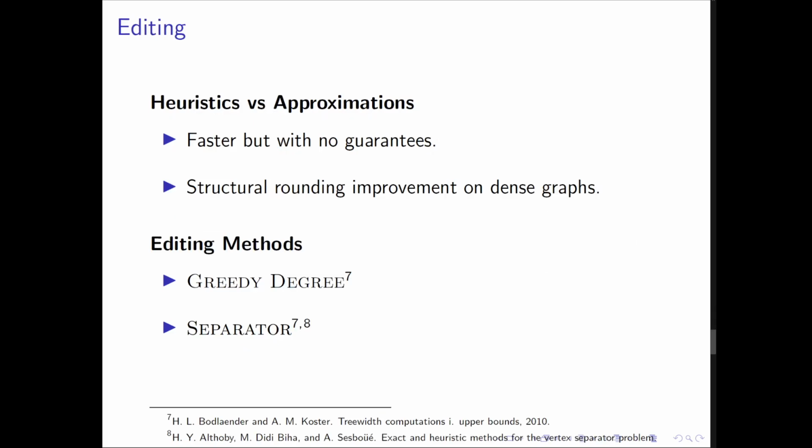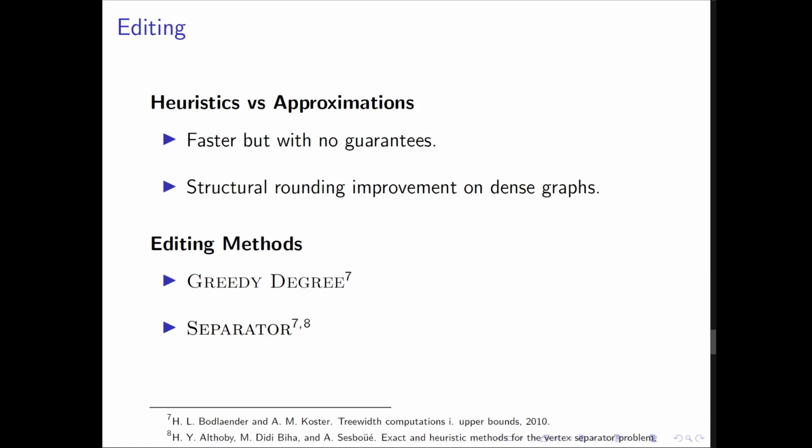Okay, so we know that an approximation is just a measurably imperfect solution to a problem. Well, parameterized classes present a unique opportunity that is similar to this during our editing step. Since bounded tree width is not a binary class, we don't have to edit exactly for our solve step to work correctly. In this way, we can edit heuristically.